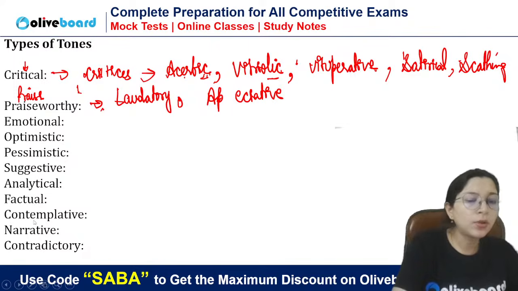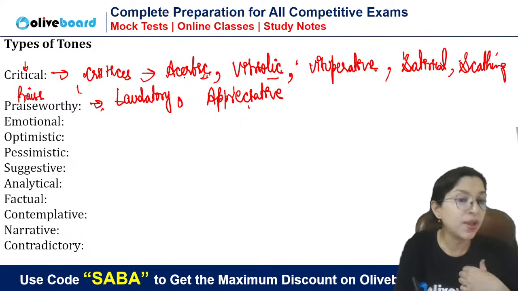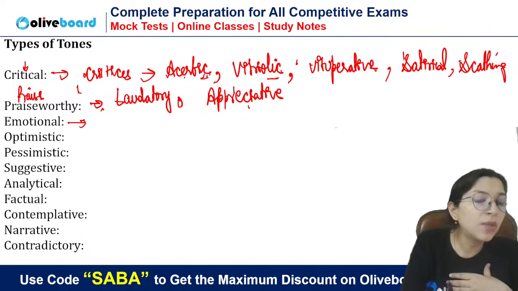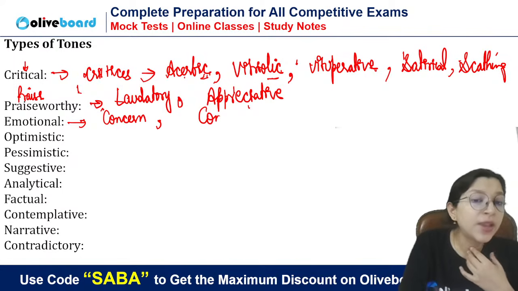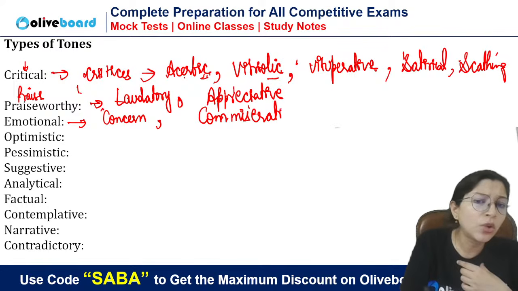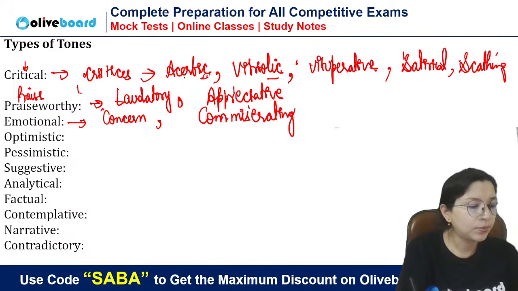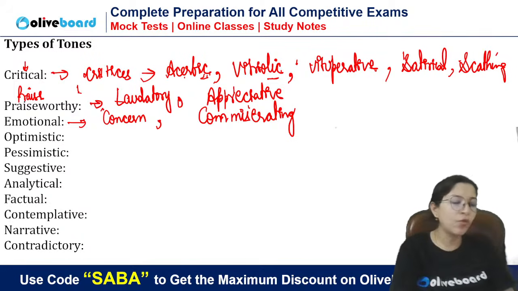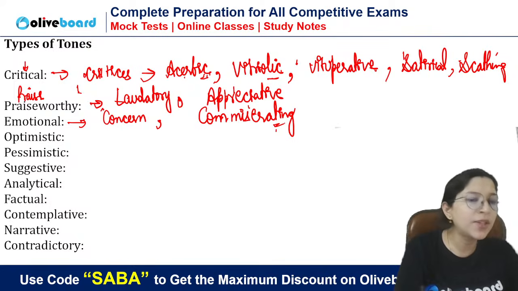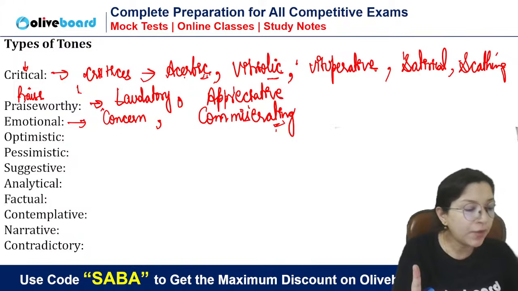Now for emotional tone, if the author is quite emotional, by the hunger, by the poverty, all these things, the author is expressing his concern. So you can use the term concern also. Then there is a very good word, that is commiserate. Commiserating, all these words you will get into. Tone is less RC, more vocab. Remember that. Now, if you do not know the meaning of commiserating, you will never be able to mark the emotional tone. Clear, everyone?